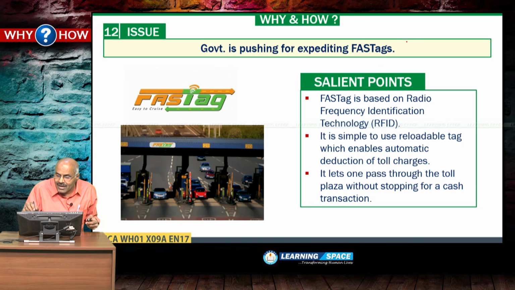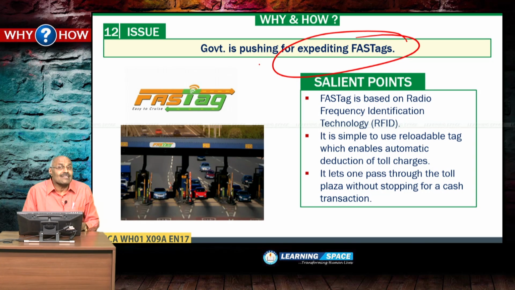Look into the next one. Government is pushing for expediting FASTags. What is this FASTag? FASTag is employed on national highways at toll plazas. On highways they collect toll every 50 kilometers or 100 kilometers, and this is an automatic deduction of money. The point here is that it is based on radio frequency identification technology.